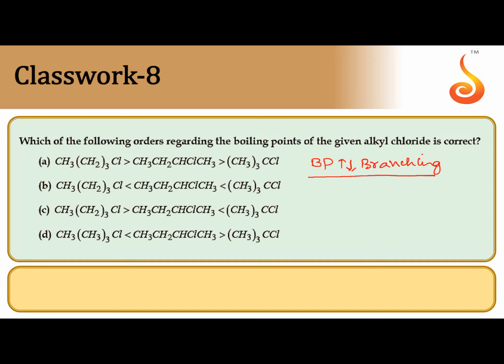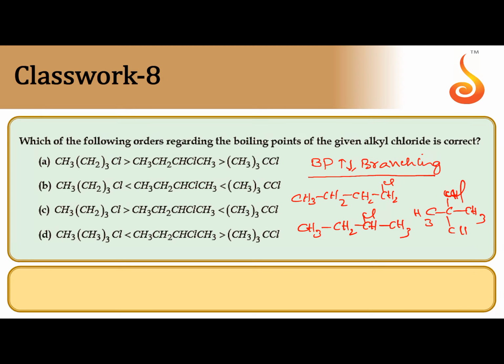So here, CH3, CH2, CH2, CH2, Cl. First one, CH3, CH2, CH2, CH2, Cl, n-butyl chloride. One more is there, CH3, CH2, CHCl, CH3, 2-chlorobutane. Another one, tertiary butyl chloride. This is tertiary butyl chloride.